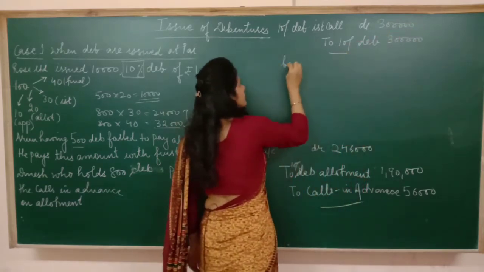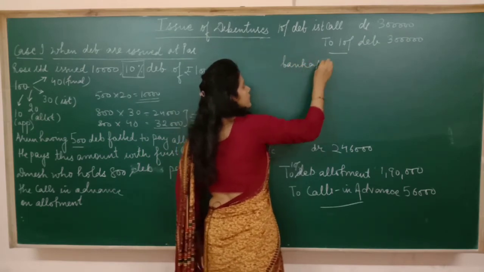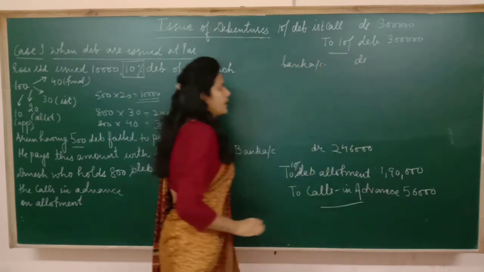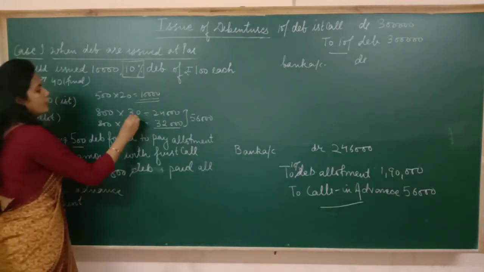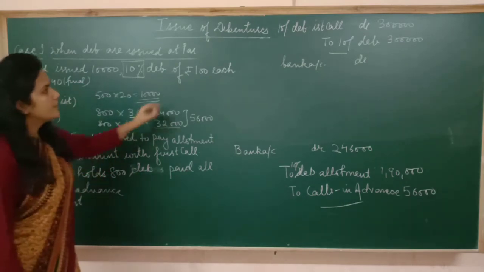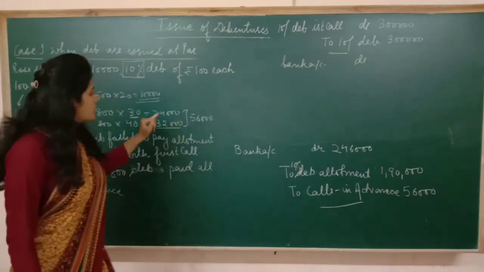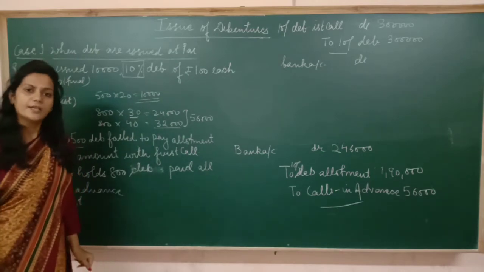Next entry, bank account will be debited. Now see, a person having 800 debentures, that is Dinesh, paid first call with the allotment itself. It means out of 3 lakh due, 24,000 we have already received.